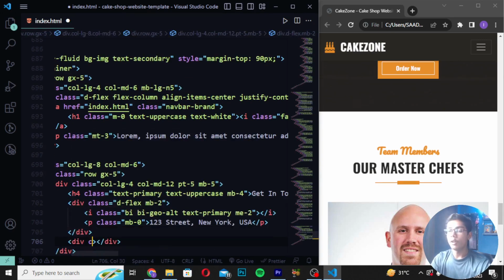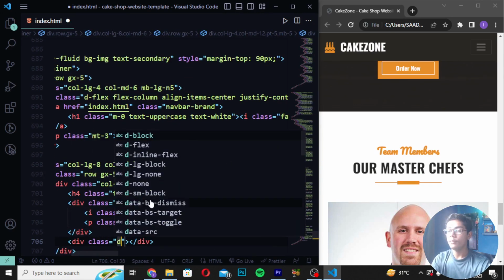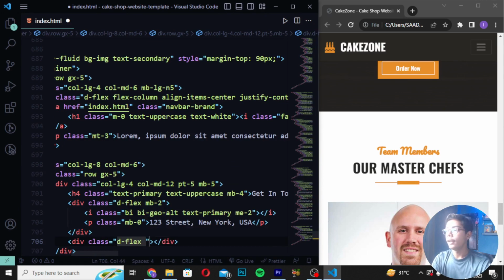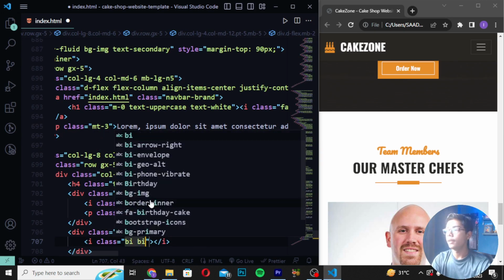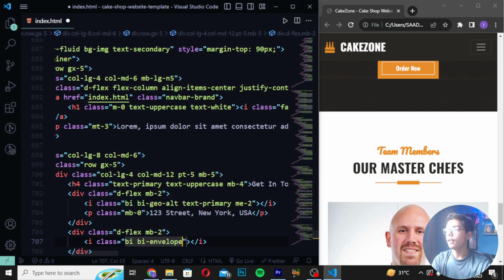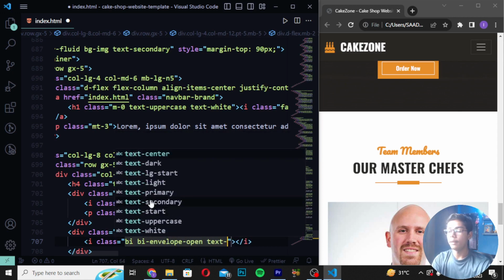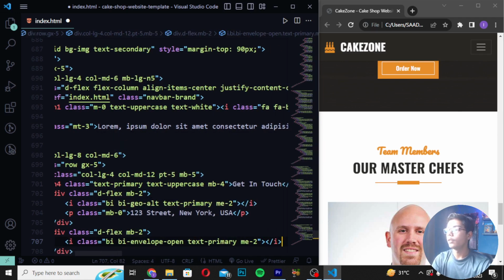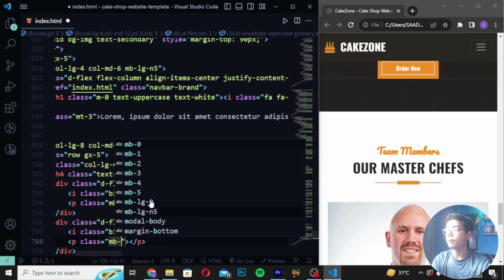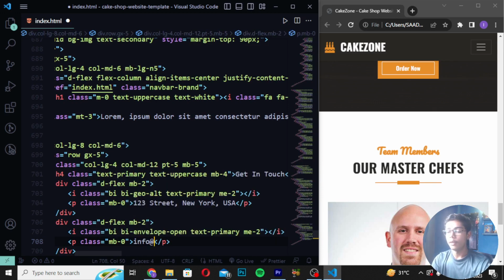Now you have to move down and create a d-flex again, and I will be writing md2. Then write an i tag with class bi bi-envelope-open text-primary, and create me2. Then move down and write a p tag with class mb0 and write info@example.com.